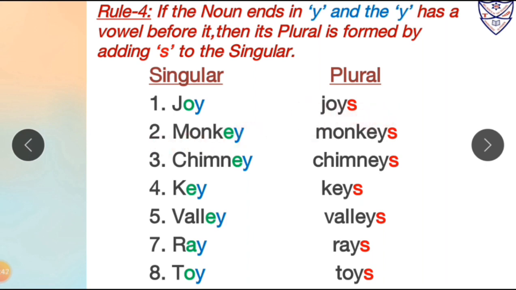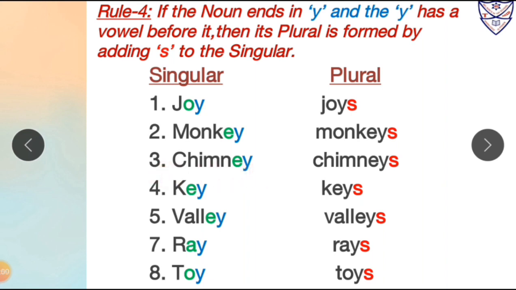Number 2, monkey. Over here again the word monkey ends with Y, and before Y there is a vowel, and that vowel is E. So after Y we will add S to make its plural form. So monkey is in singular form and its plural form will be monkeys.